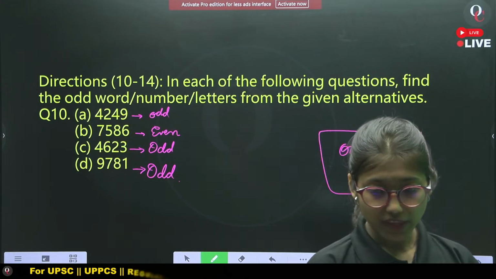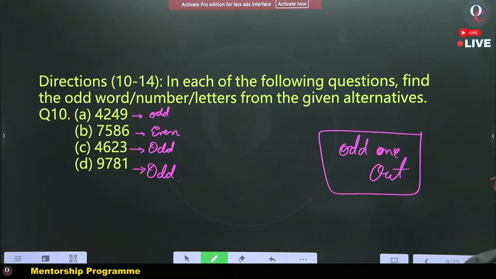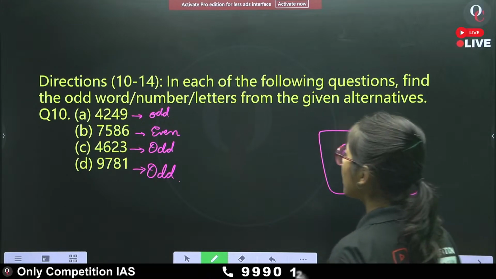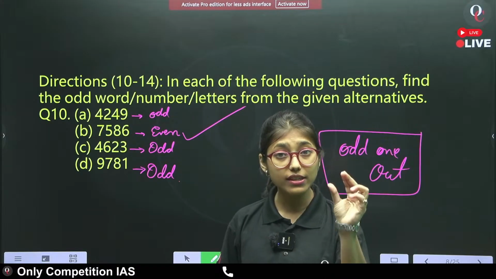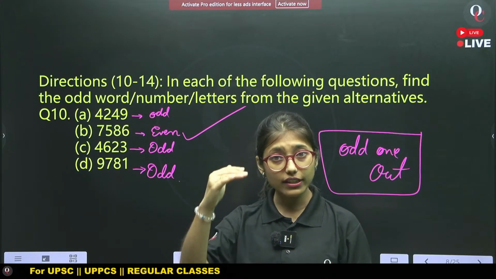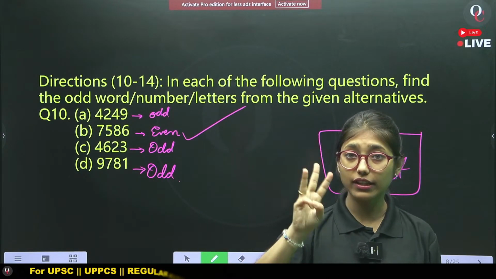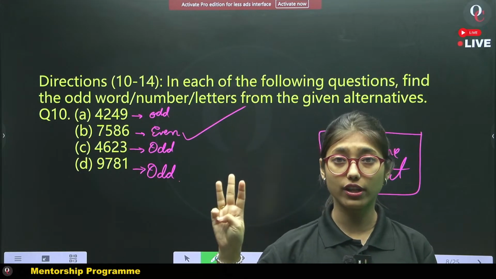Tell me. What will be the answer for question number 10? Yes, it will be option B. Option B, because only option B is the even number. Other than that, the 3 options are odd numbers.